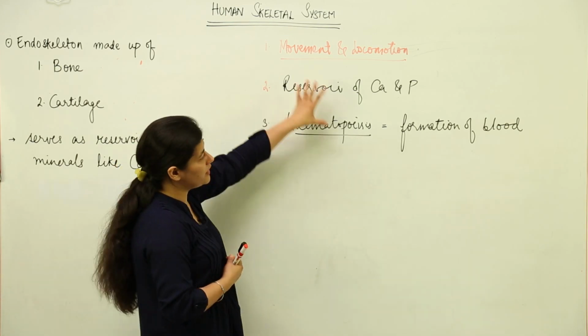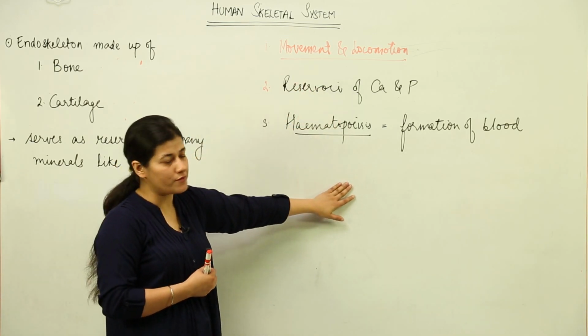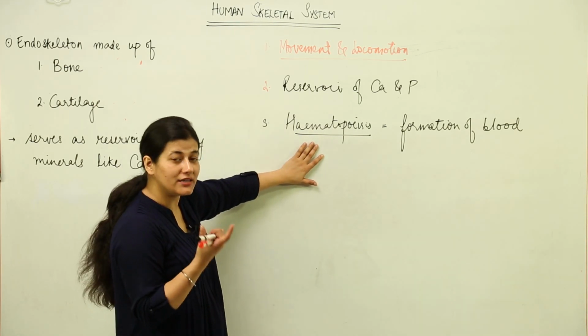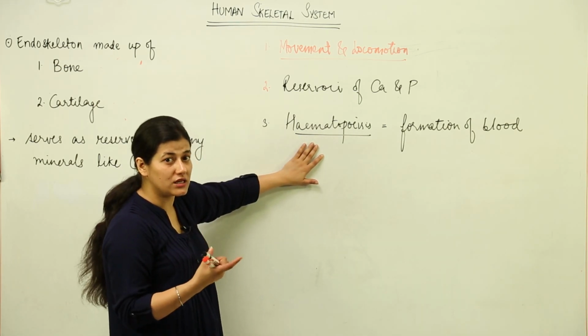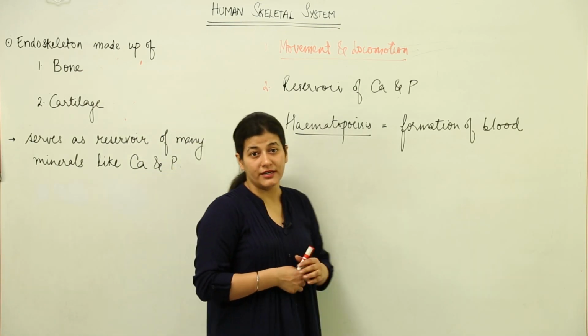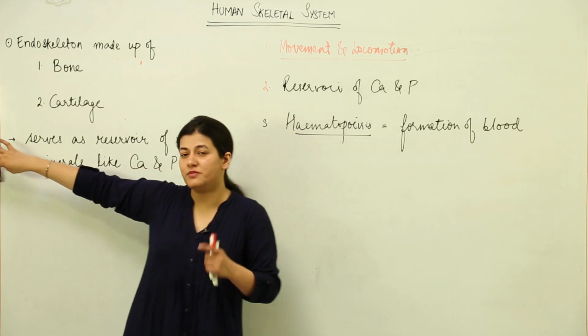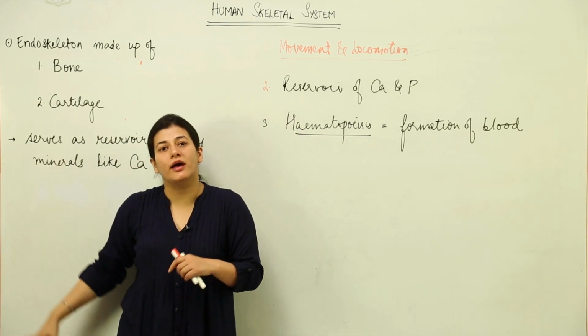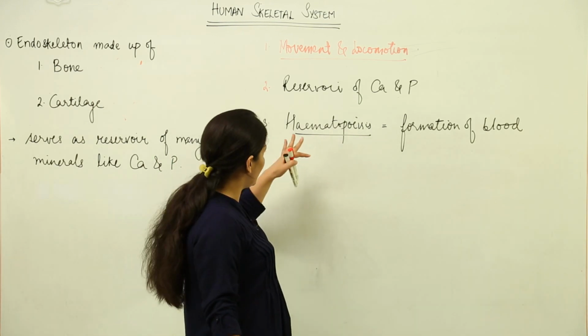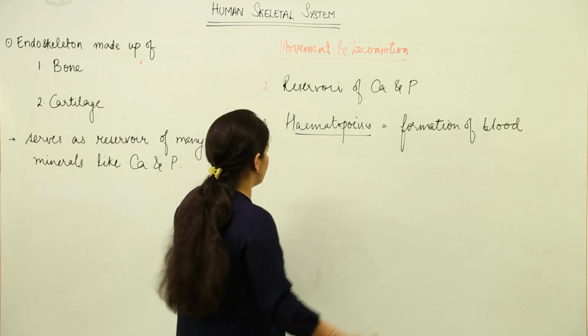So we have three major functions that the skeletal system performs. You must be knowing that hematopoiesis takes place in long bones of our body, and at the same time a lot of it takes place in the vertebral column. That's why we often go for bone marrow transplant in the vertebral column. Instead of replacing the bone marrow from the long bones, we prefer doing it in the vertebral column, because at that site hematopoiesis takes place.